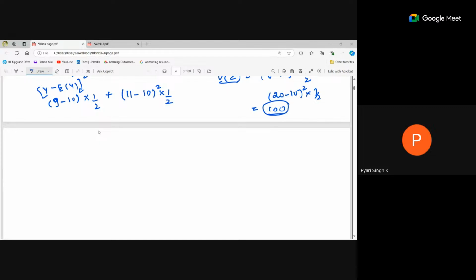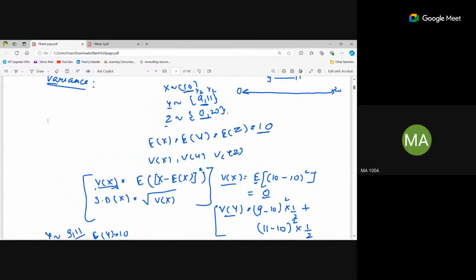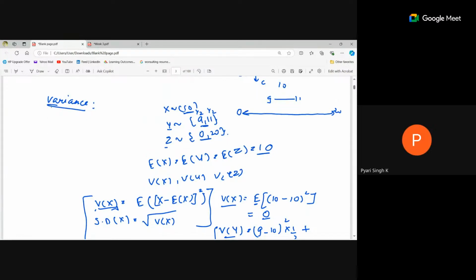This number has no mathematical significance in quantifying the spread, is it? From that, we cannot actually make out how much the spread is. We can only say relatively. Is that what you're coming to? Standard deviation will give you that. Standard deviation will give you more clarity because you take a square root, it becomes meaningful. From the variance, you take the square root of it, it becomes the standard deviation. That will be related to the mean so that you know how many sigmas you are away. That will come later.